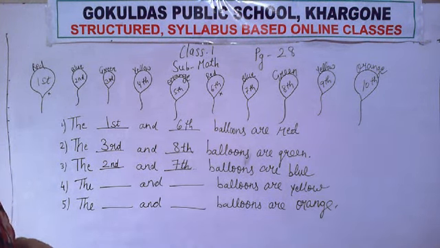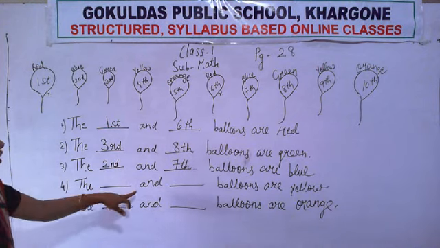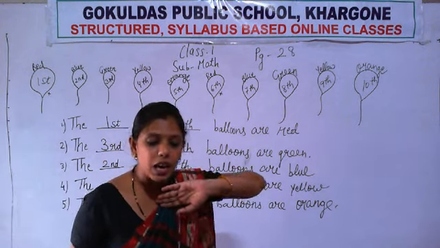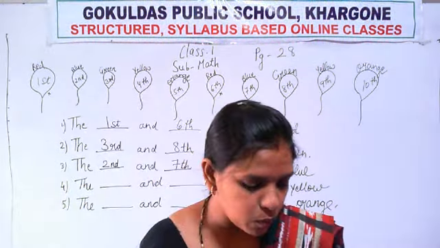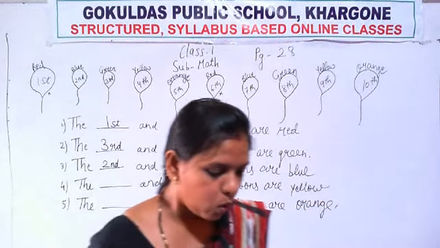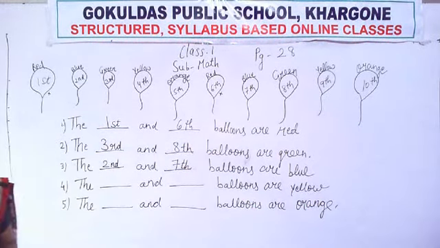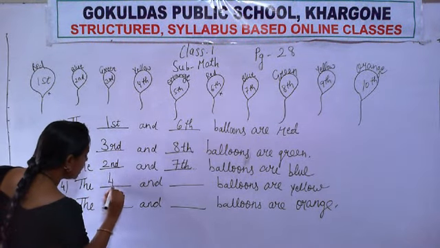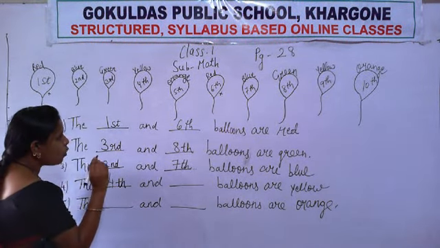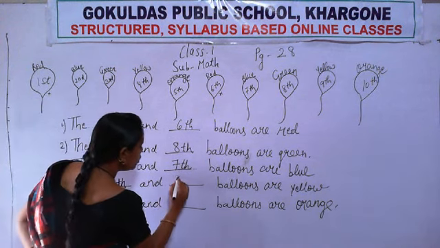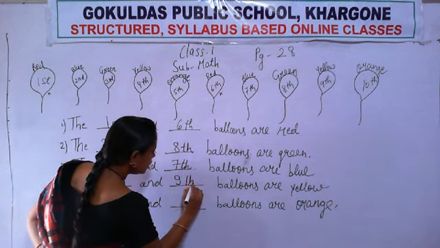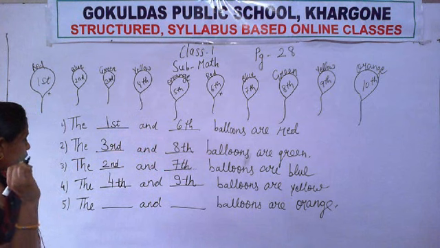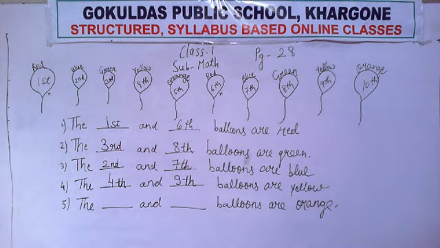Okay, check your answers. Fourth, the dash and dash balloons are yellow. So what is the position of yellow balloon? Okay, I am writing the answer. You check in your book whether you have written right or wrong. The position of yellow balloon is fourth and ninth.